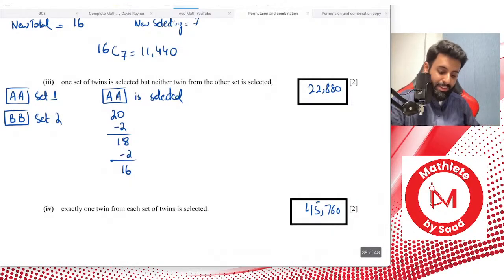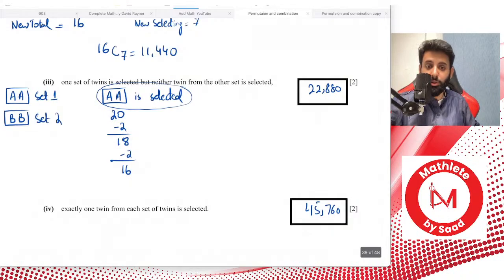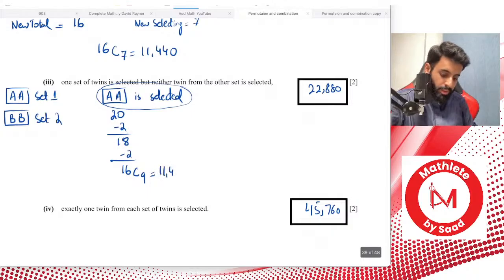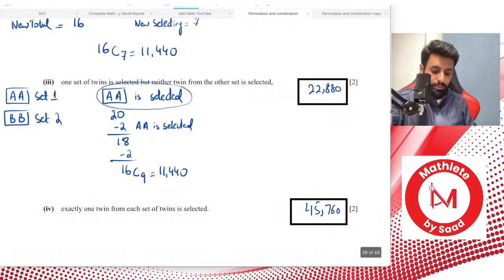Since AA is selected, 2 people are already selected, so you're no longer selecting 11 people. You're actually selecting 9. That works through 16C9, which is equal to 11,440. Why did I subtract 2 in the first place? Because I had to make sure that AA is selected. And why did I subtract another 2? Because I had to make sure that BB is not selected.